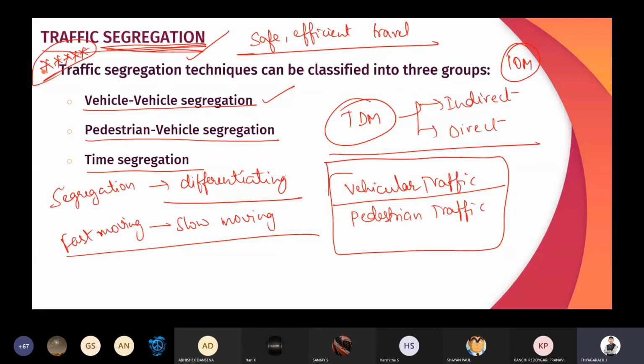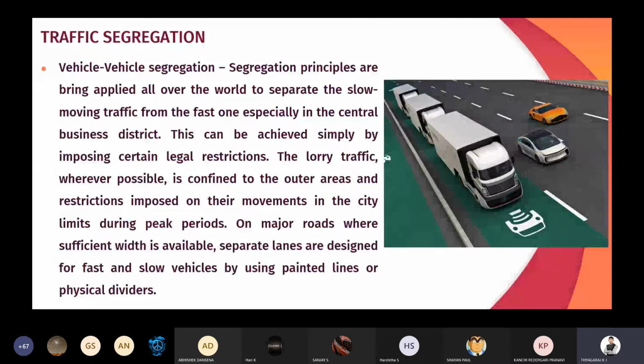And the last one is time segregation, that is, during night time, prohibition of trucks. So we are segregating the trucks during daytime, so that we are not allowing the trucks to move during the daytime, but the trucks are allowed to move during night time. That is a segregation by time. We will see in detail one by one what is this vehicle segregation.